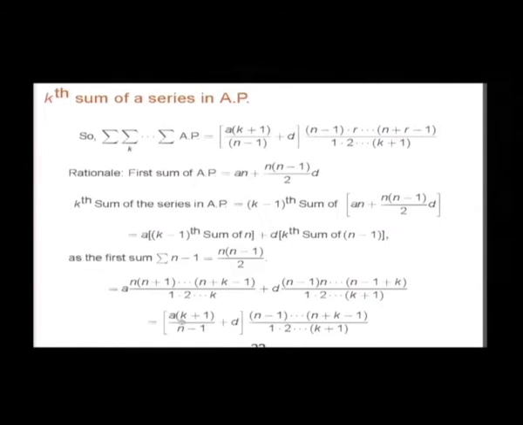So, finally, you get this result, because k minus 1 sum of n is this, right? N into n plus 1, you should go up to n plus k minus 1, and so k terms are there, and below again k terms 1 into 2 etc. k plus d into kth sum of n minus 1. So, which is n minus 1 you should start and go to n minus 1 plus k. So, like this. So, this is the final result.